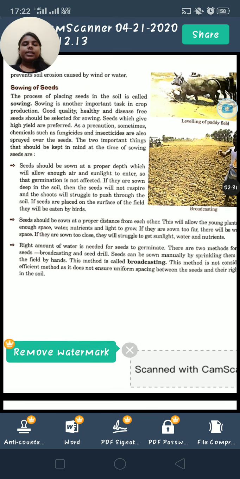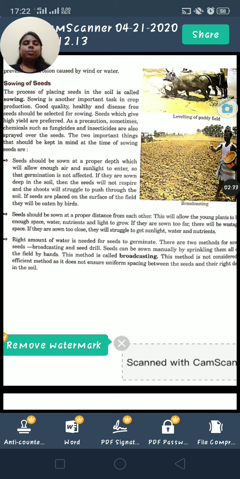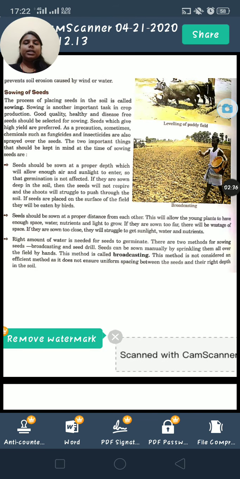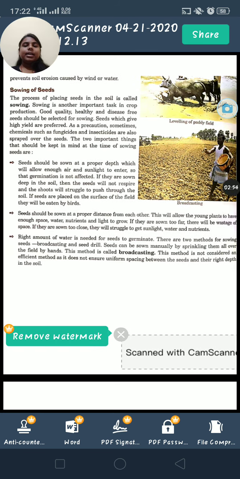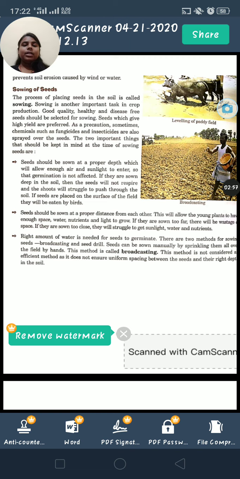The second thing is that seeds should be sown at proper distance from each other. Not all the seeds should be at one place, because young saplings want space, water, nutrients and light. If all of them are at one place, there will be a shortage of space, water, nutrients and light.